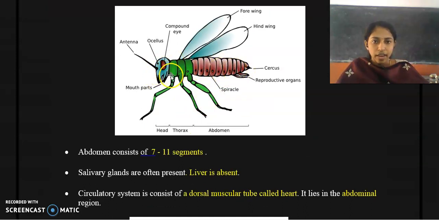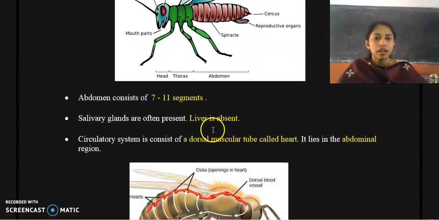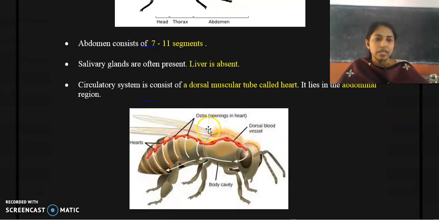And this is the abdominal region. Here you can find the head, this is the thorax, and this is the abdomen. The abdomen consists of 7 to 11 segments, and it may vary. Salivary glands are present, and the liver is absent. In most insects, you cannot find a liver.